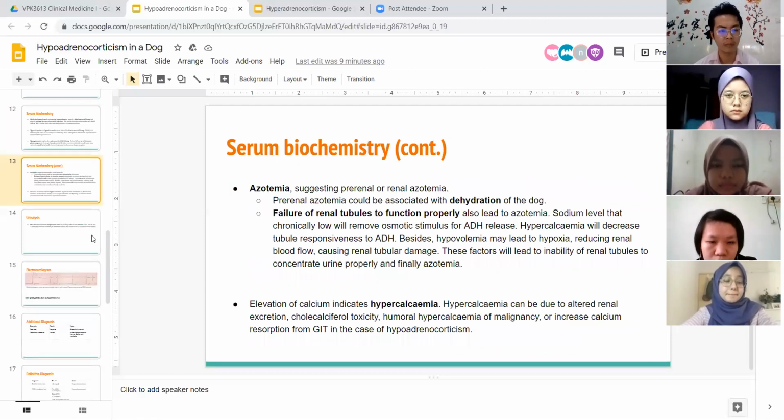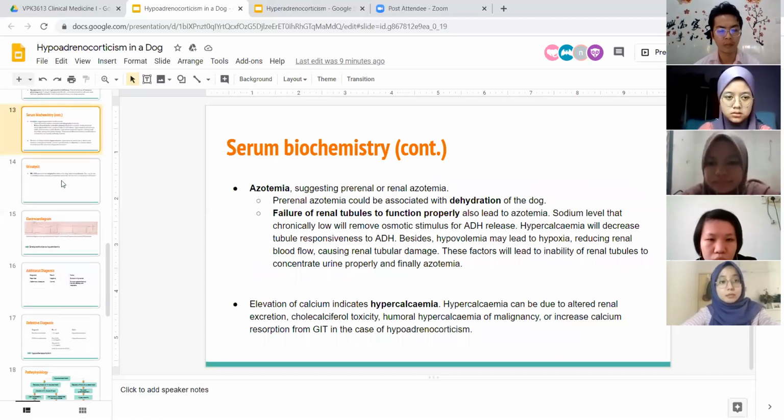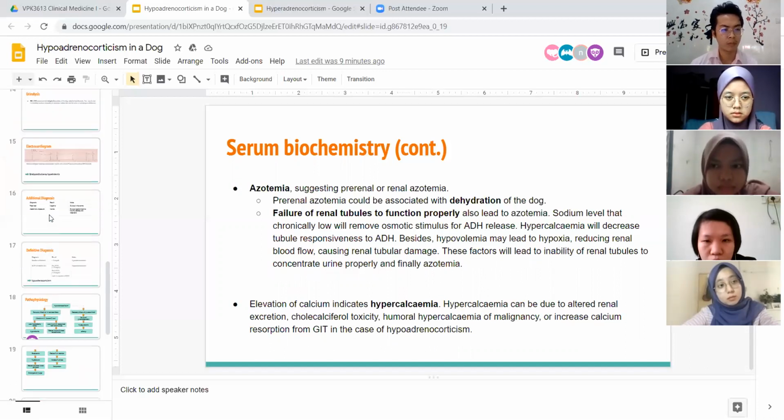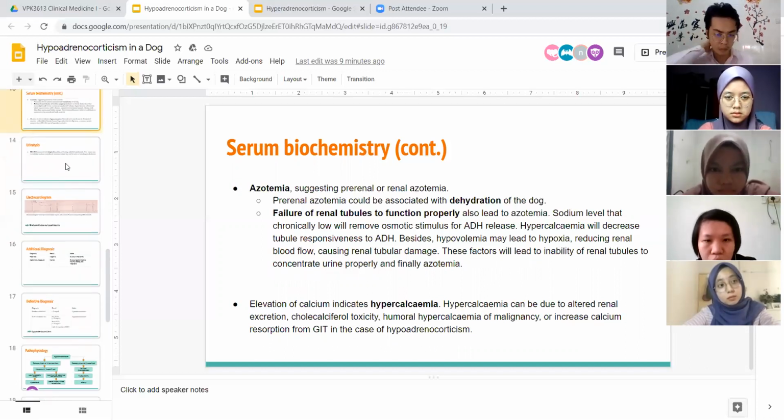Next, from the exothymia we see in Lucky, we can suggest there is prerenal exothymia or renal exothymia. Prerenal exothymia may be due to dehydration of the dog, and the renal exothymia may be due to many factors that cause failure of renal tubules to function properly, such as the hypercalcemia that decreases the tubule responsiveness to ADH.